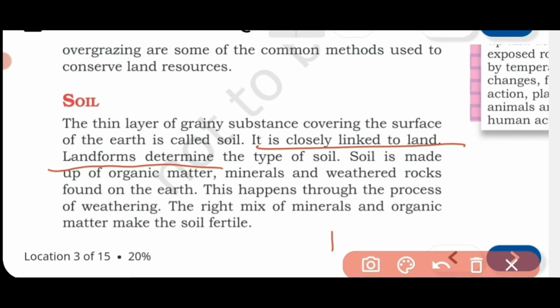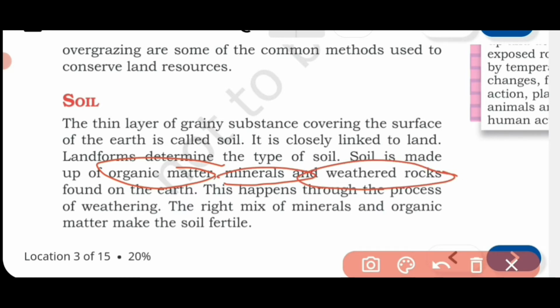Soil is made up of organic matter, minerals and weathered rocks found on the earth. You need to keep in mind soil is made of organic matter, minerals and weathered rock. You know the meaning of organic matter. What is organic matter? The decomposed parts of plants and animals, or even decomposed parts of human bodies. Then there are minerals which are found in the earth. Then weathered rock, which means broken pieces of the rock. All these things together form the soil.